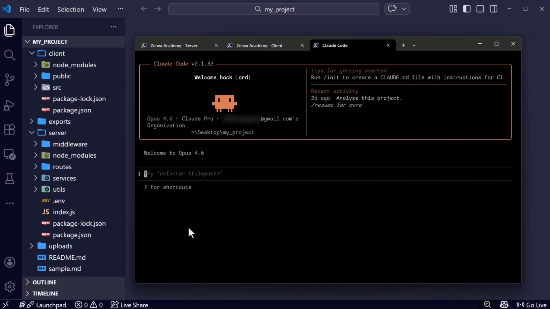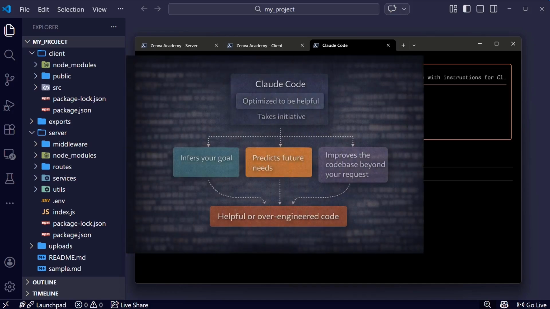We talked about how Claude Code is optimized to be helpful. That means it constantly tries to infer your goal, predict future needs, and improve the code base beyond what you explicitly asked. This is only great when your instructions are clear.